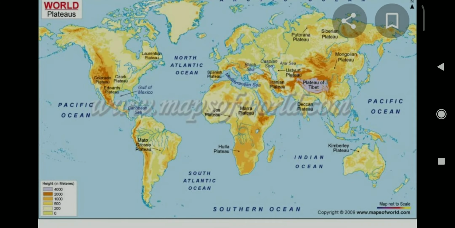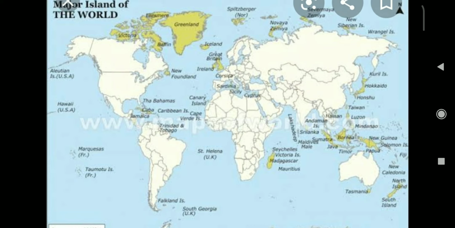Now this is the map of plateaus. Here is the Tibetan plateau, which you can see just above India. Now next is Deccan Plateau. This is in India. Now the map of islands. A small piece which you can see, this is Australia. Greenland above, Andaman and Nicobar near India.